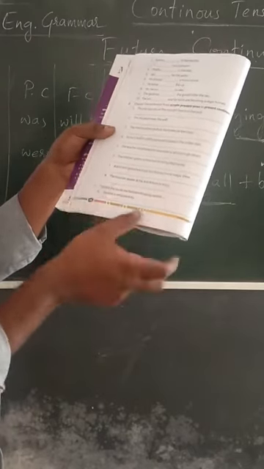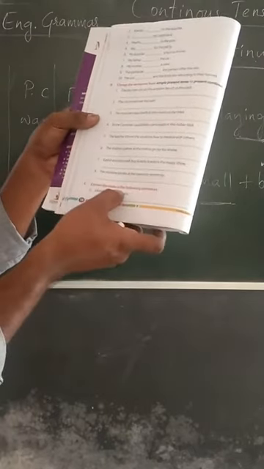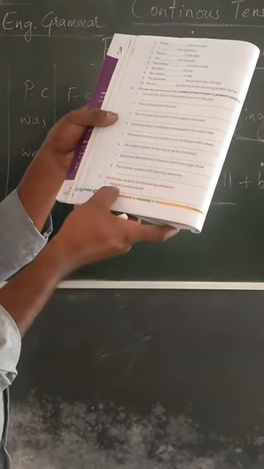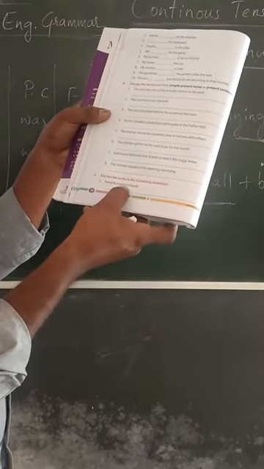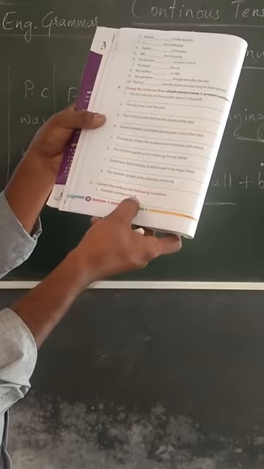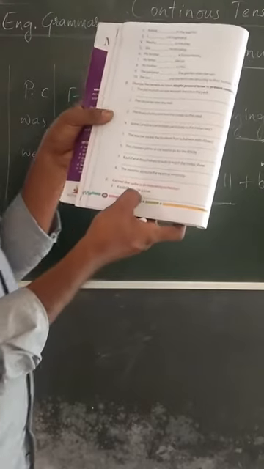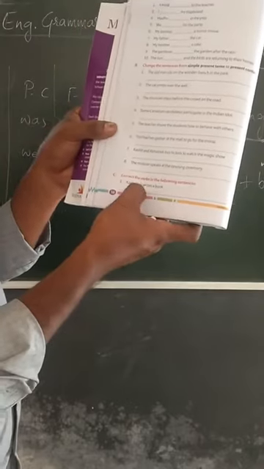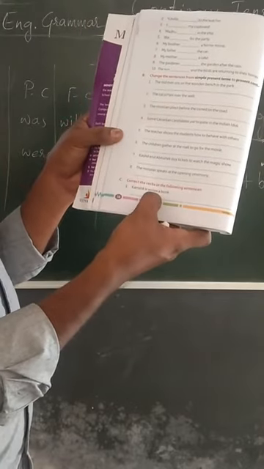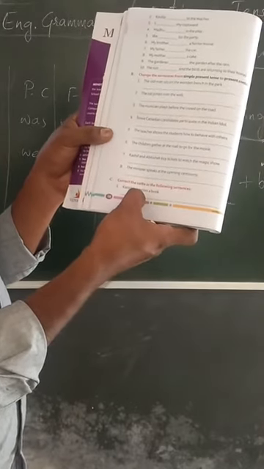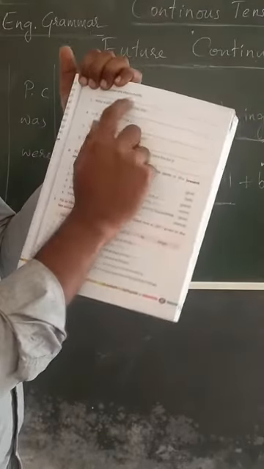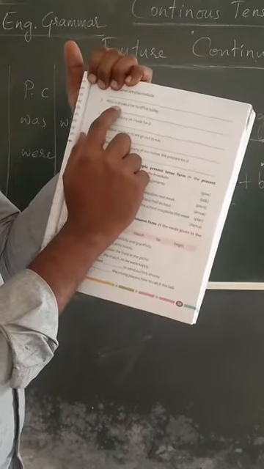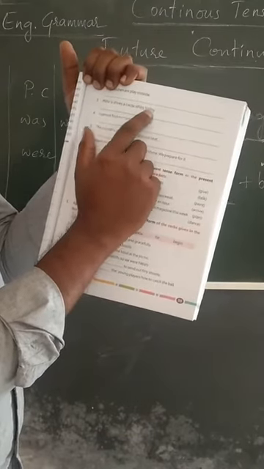So follow the same. Correct the verbs in the following sentences. Kanishk writes a book. So the verb we have to change. Kanishk is writing a book. Present continuous. The children are playing outside. Mihir is driving a car to office today.